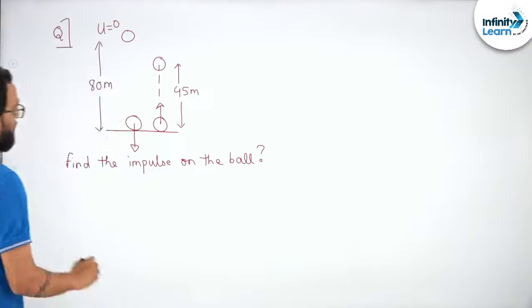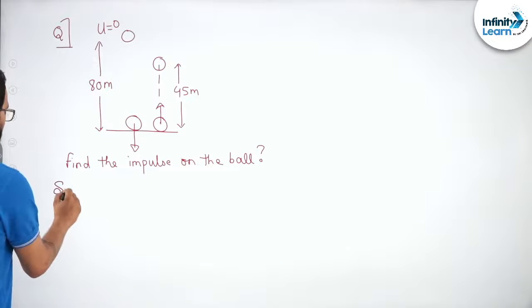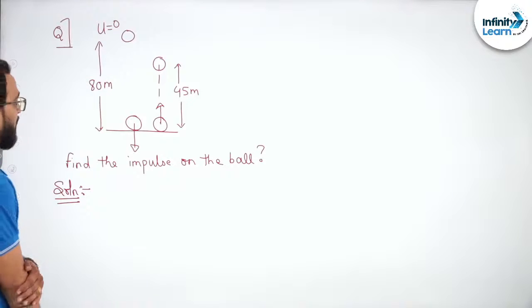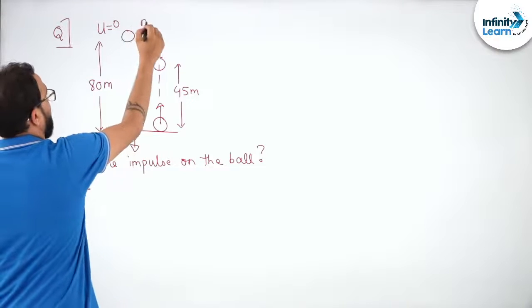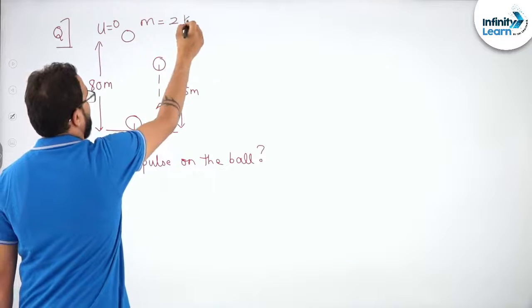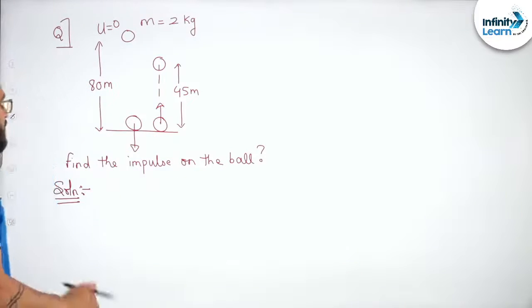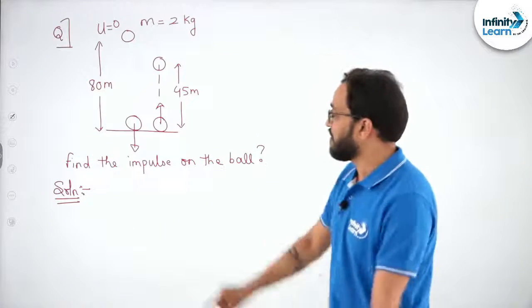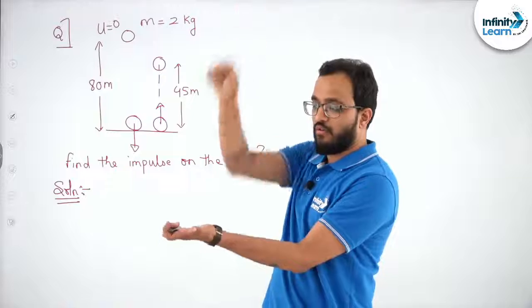ठीक है, सिंपल क्वेश्चन है और सिंपल तरीके से करना है. Now just we need to figure out how mass of the ball is given. I'll give it mass, take it as 2 kg. Okay, mass is given 2 kg. Now tell me what will happen when this ball collides with the ground like this.